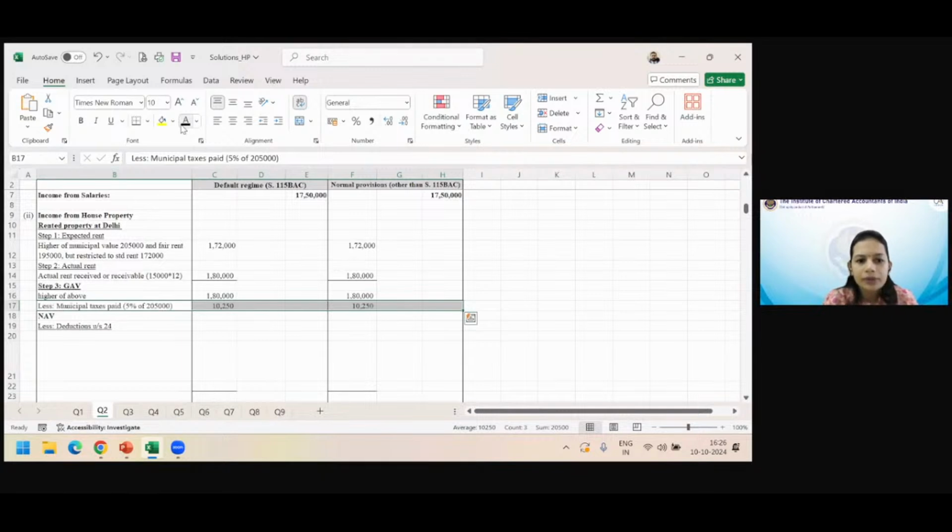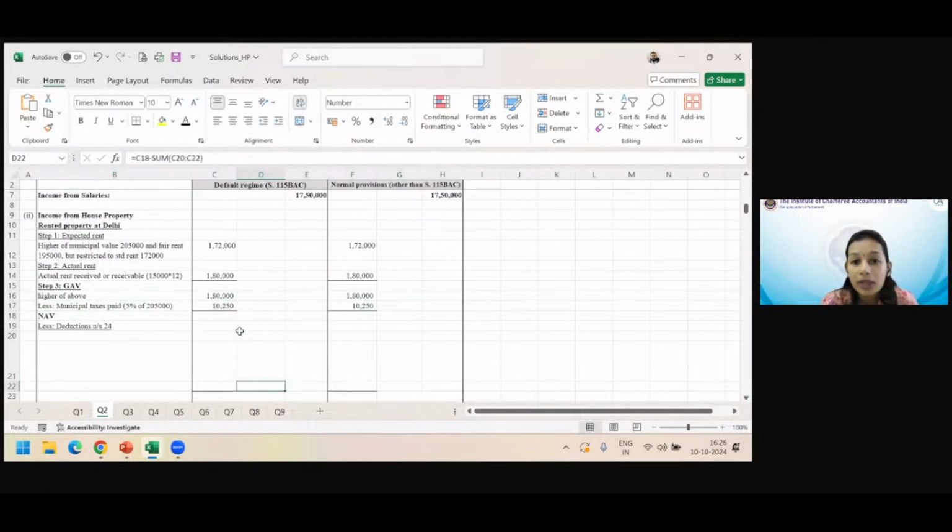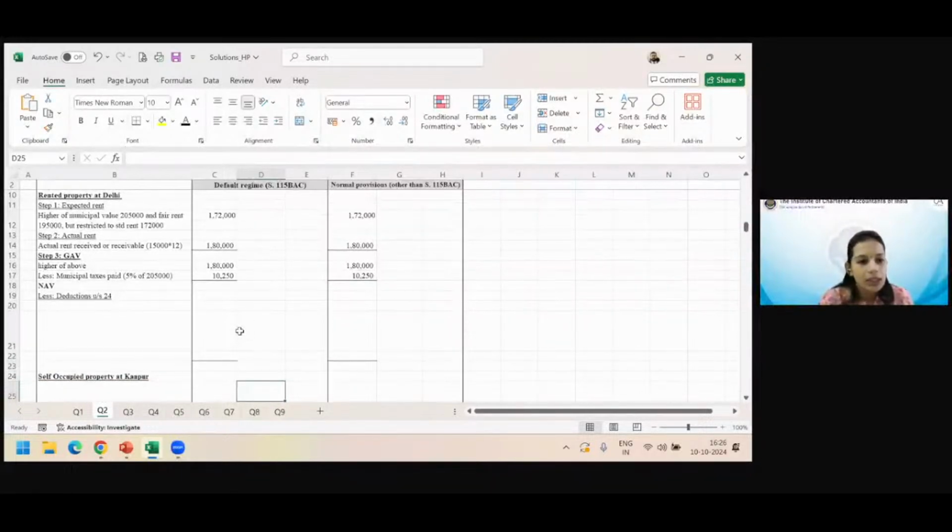Is it paid by the owner? Yes, ma'am. So 5% municipal valuation, that is the municipal tax, and therefore you reduce it. There is no thumb rule that 5% of municipal valuation is what you need to reduce. It is mentioned in the question that municipal tax is 5% of municipal value. Please don't get confused. Net annual value is the net result.